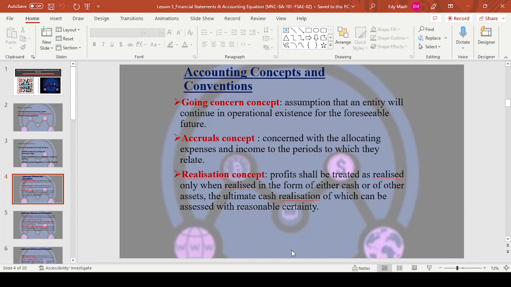And then we have the accruals concept. It's concerned with the allocating of expenses and income to the periods to which they relate. And then we have the realization concept. It states that profits shall be treated as realized only when realized in the form of either cash or other assets, the ultimate cash realization of which can be assessed with reasonable certainty. Then we have the matching concept. It assumes that the measurement of profit costs should be set against the revenue that they generate at the time when this arises. So it has to match.